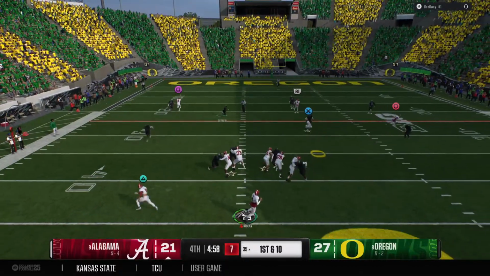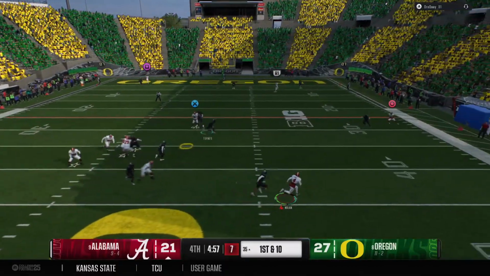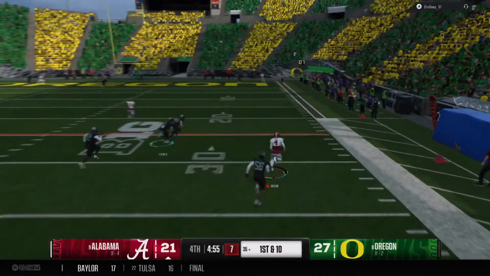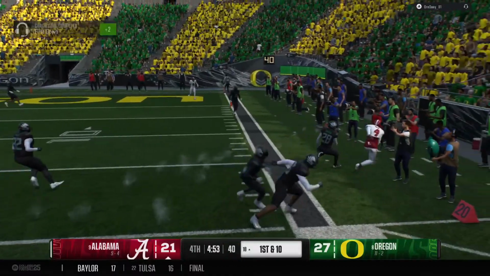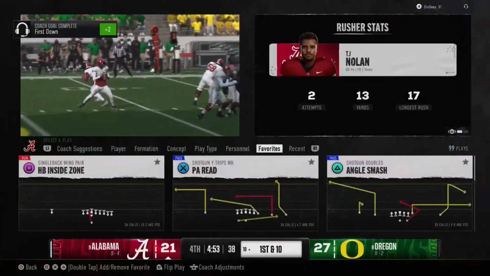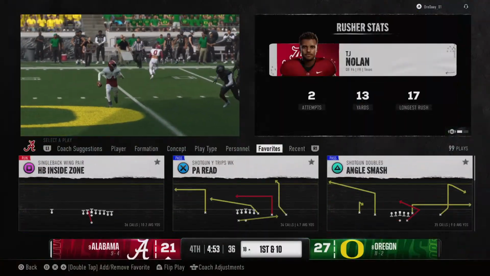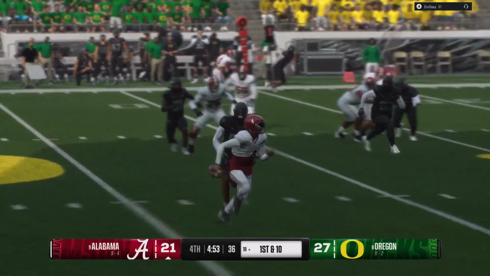From the shotgun, he's probing the secondary. Looking to scramble. He's going to take off. Finding space at the 20. That's a big gain before he goes out of bounds. It'll move the sticks. More than enough for a first down.